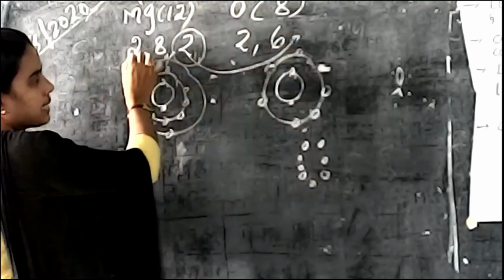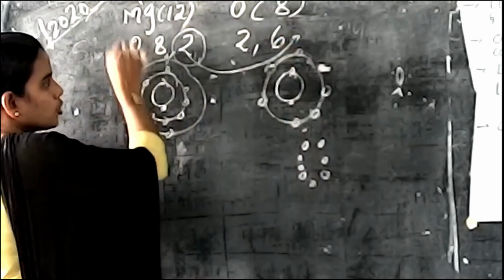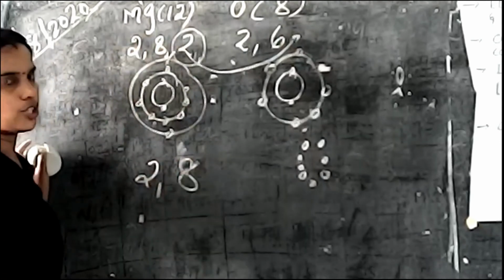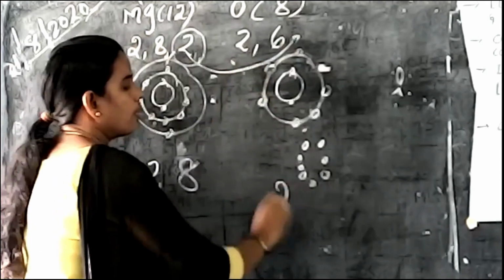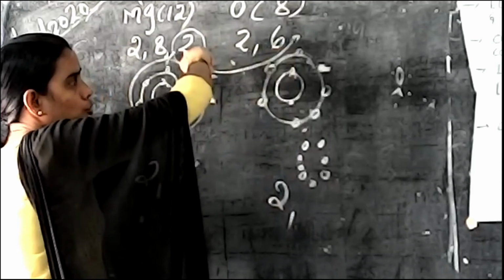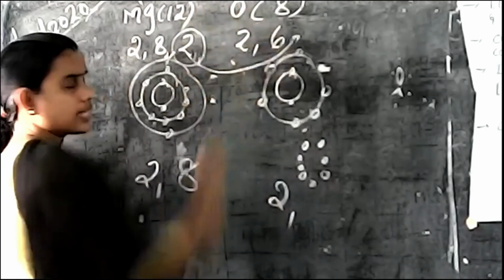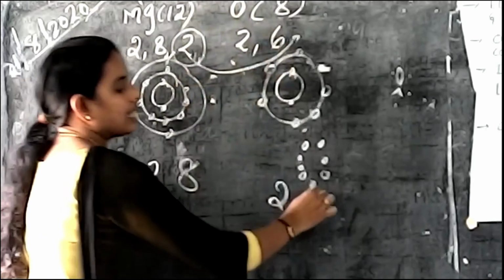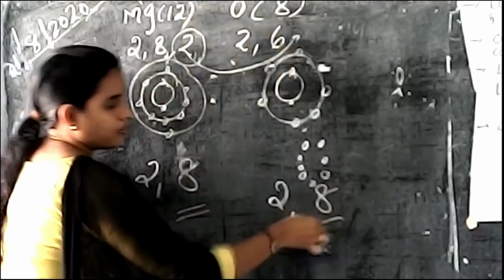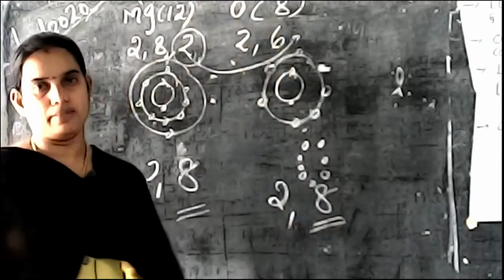Let me conclude the points. 2, 8 is the final configuration. Here it is 2, and here we have 6, and 2 electrons are donated to this oxygen atom. So finally, we got 8. The last number is 8. Both are stable elements.